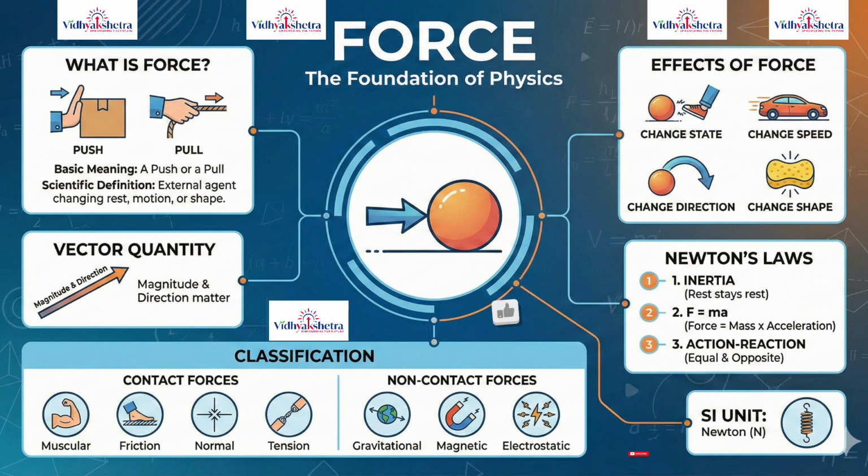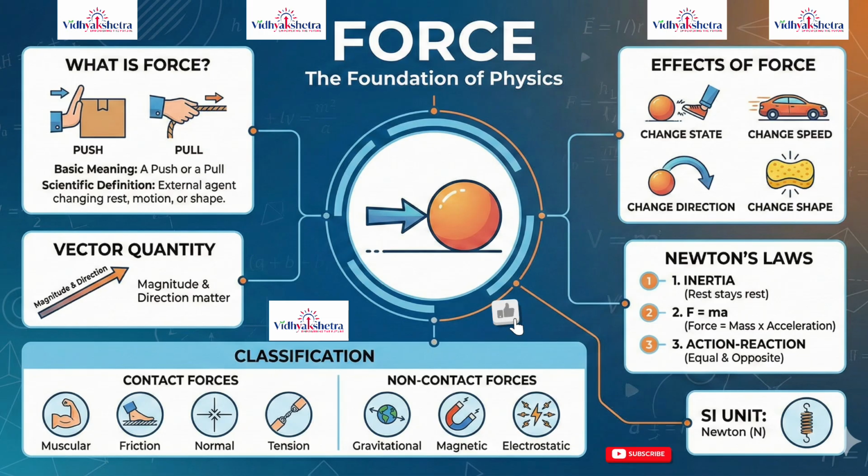Change in direction of motion: force can change the direction of motion without changing speed. This is clearly seen in circular motion. For example, when a stone tied to a string is rotated in a circle, the direction keeps changing due to the force applied by the string. Similarly, a cricket ball changes direction when hit by a bat.